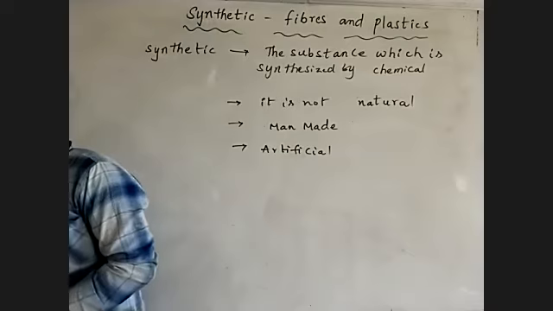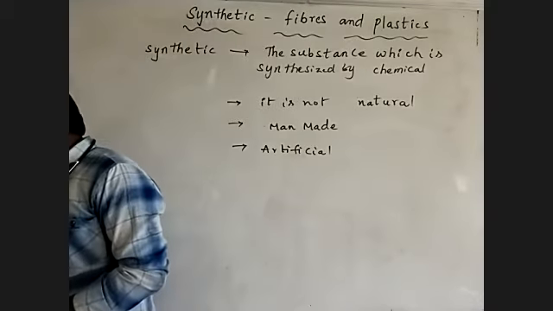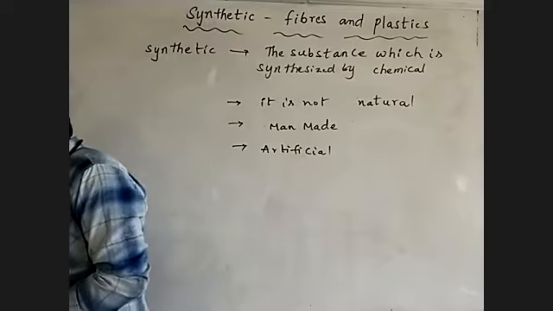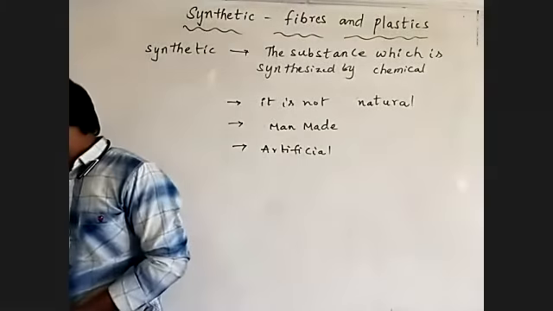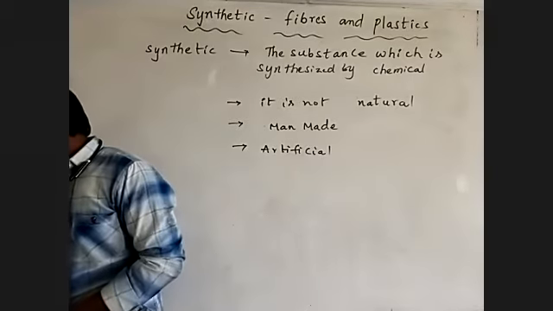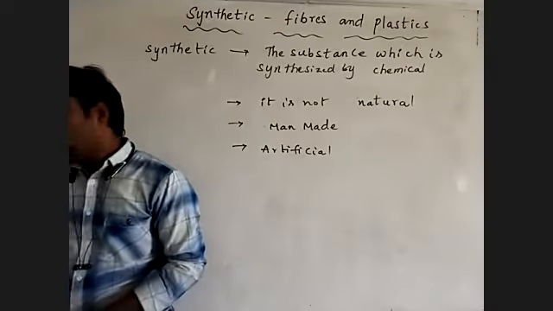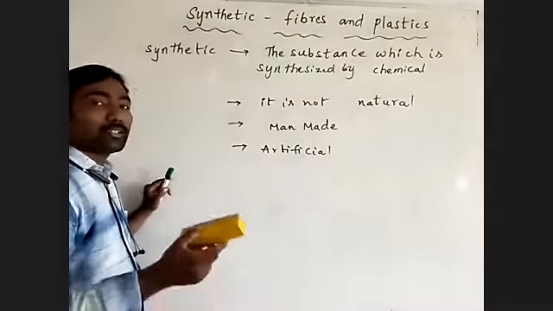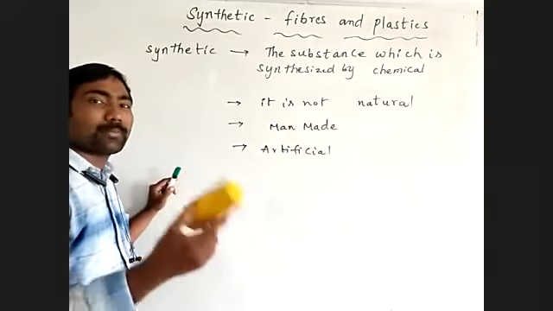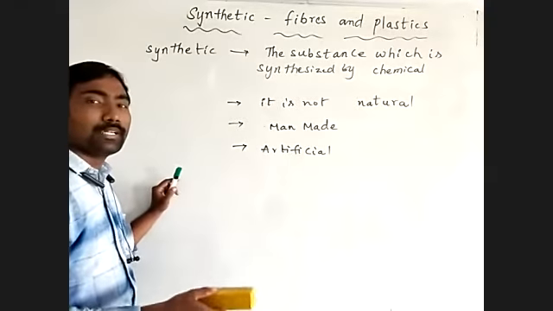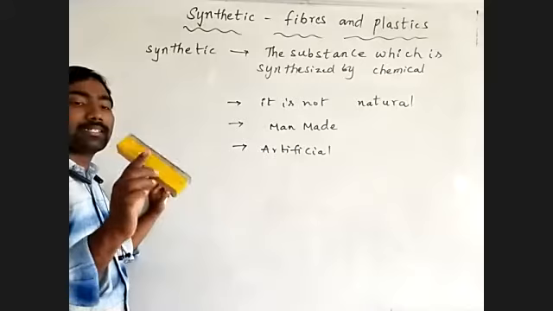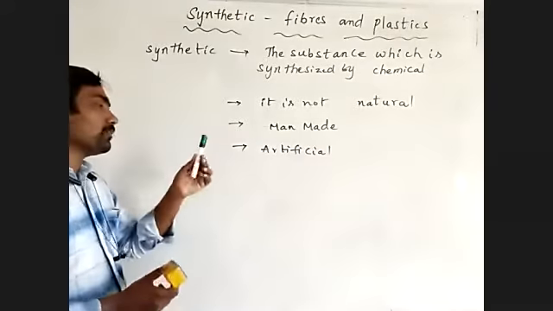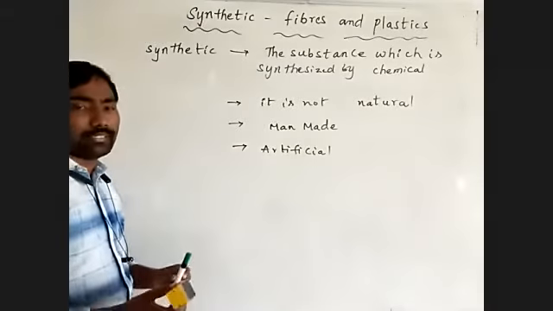In our day-to-day life, there are different types of things. What type of things are there in our surroundings? Let's talk about that. Those things are made from which material? By using which material can we prepare a particular thing? Suppose it is a duster. Duster is a thing. It is made from which material? It is a marker. It is made from which material?